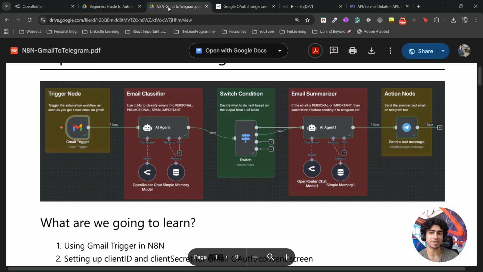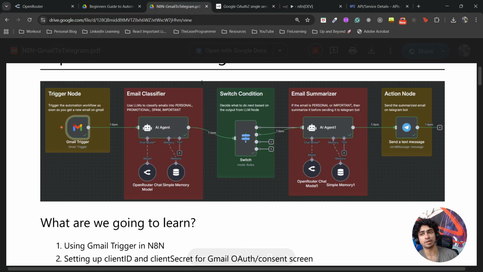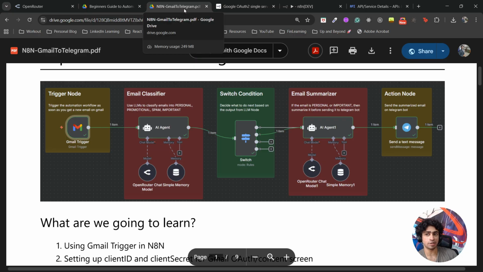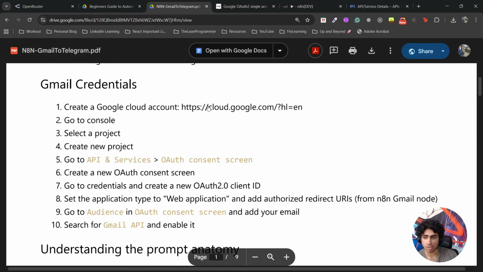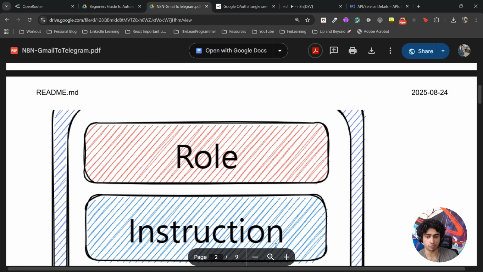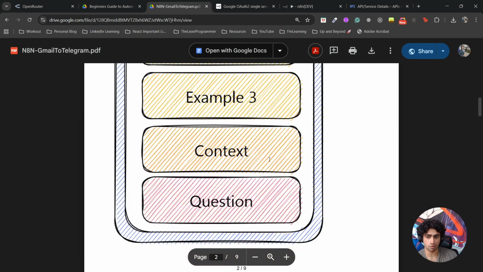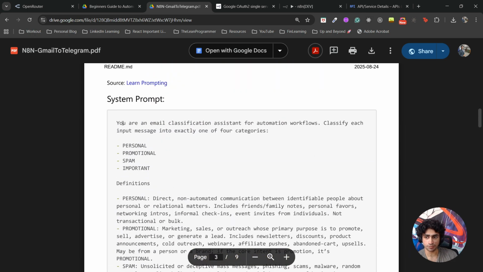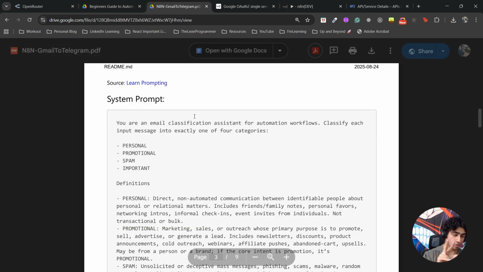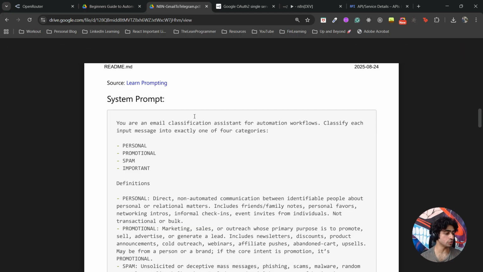All you need to do is go back to my PDF. The link is in the description. I've clearly written N8N Gmail to Telegram instructions. Here I have the prompt ready to go. This is the prompt. You're an email... I'll quickly tell you, just 2 minutes. If you already know how to write good prompts, you don't need to see this. You can skip the next 1 or 2 minutes.